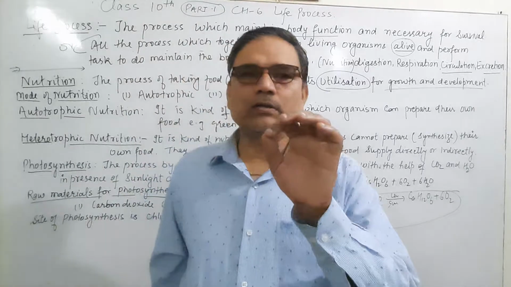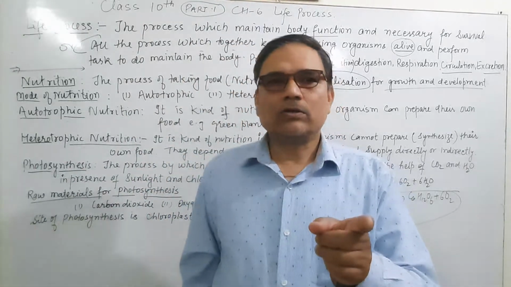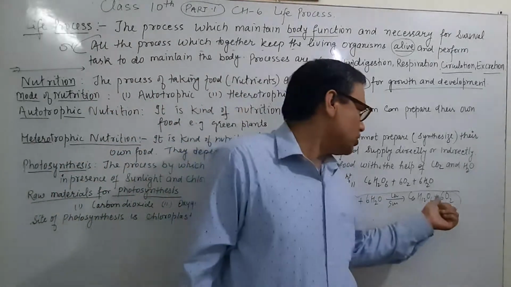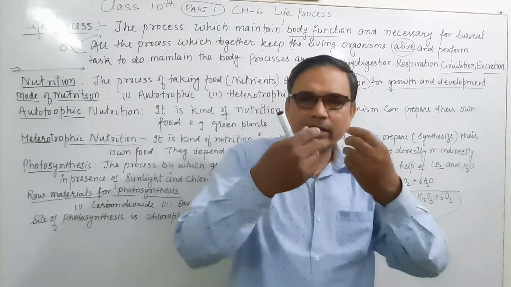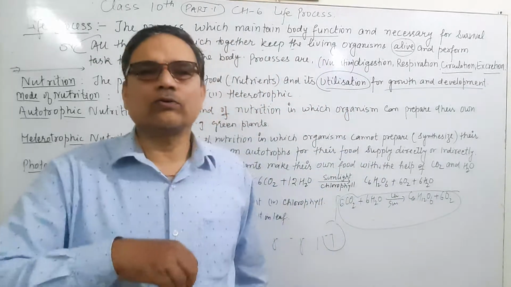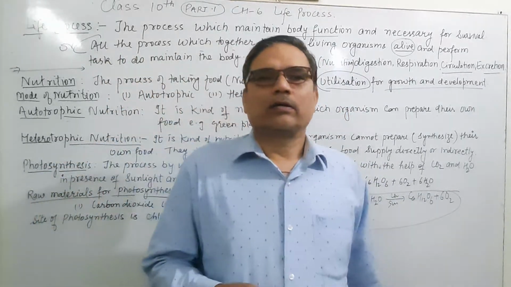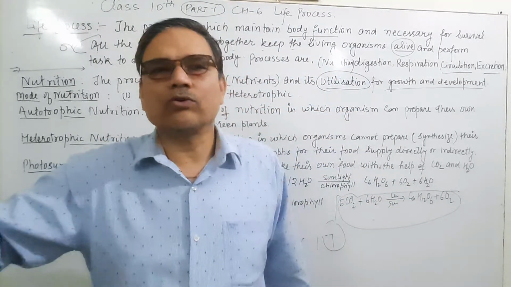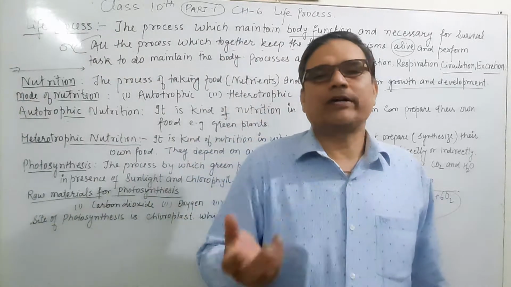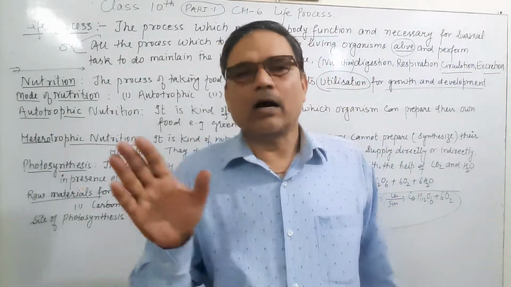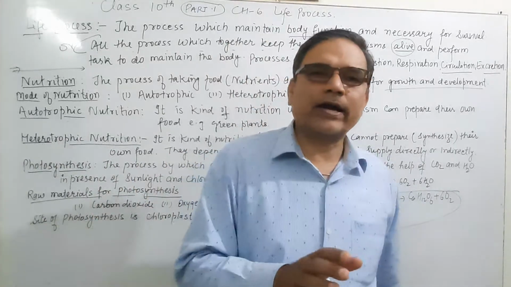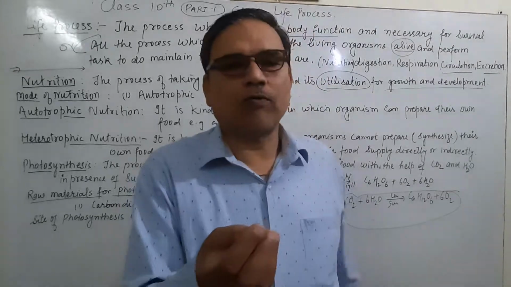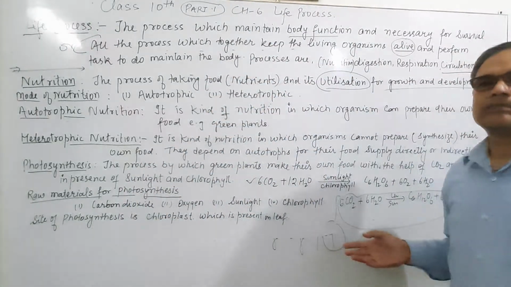It will be stored as starch and used whenever it is needed. Similarly, when we take food, it also provides us energy, but the food can be stored in the form of glycogen, and that glycogen we can use whenever it is needed. Food can be stored, and carbohydrate also can be stored, in the form of starch.